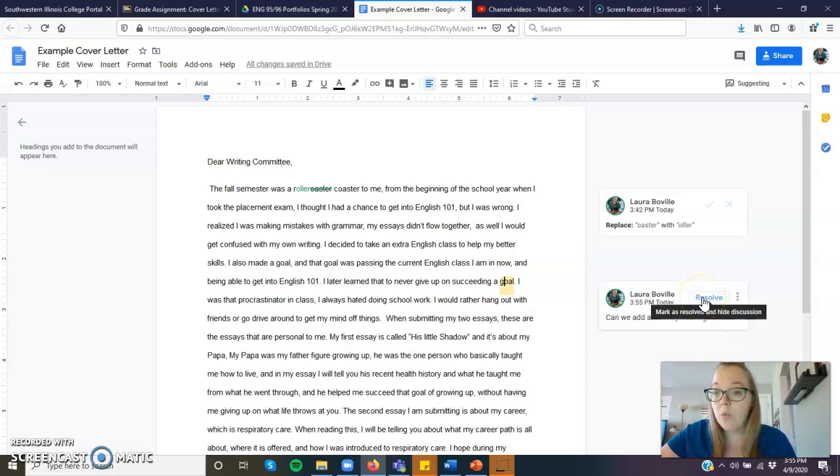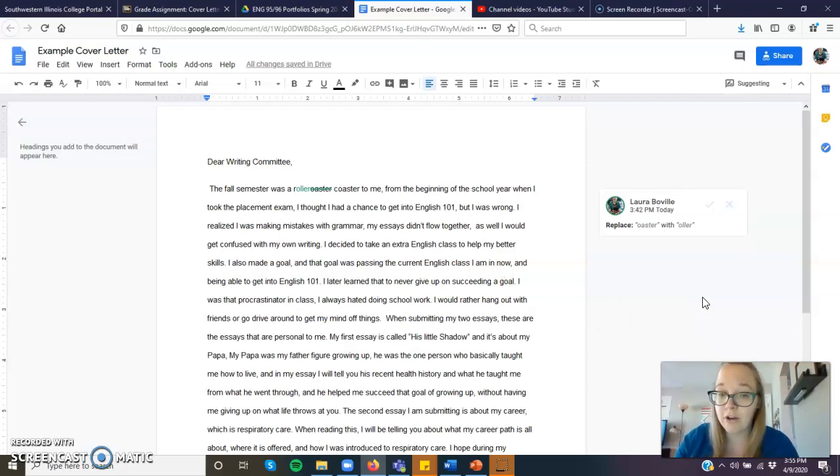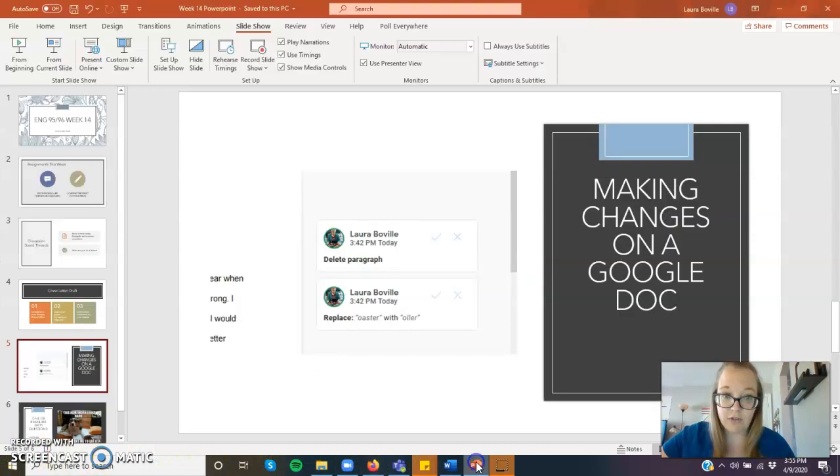So when you're finished with this comment, say you've made that change, you're going to need to click resolve, and that comment will go away, okay? If you don't click resolve, comment stays there, okay? So what we want to do is once I make changes on your writing, you want to go in and click resolve or click the little check mark on these as you make those changes, okay? So it's your job to make sure that you're checking your Google Drive and that you're making those changes.